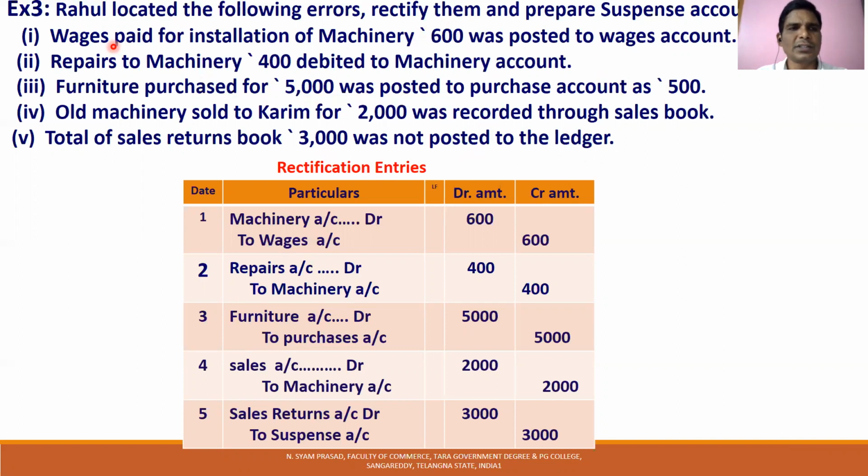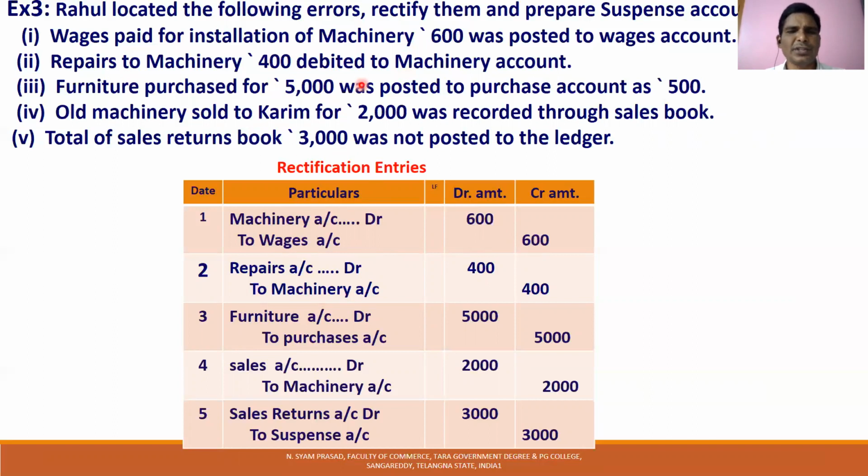They wrote wages account debtor to cash account. That is wrong. What is right? Machinery account debtor to cash account. So cash account is credited. So the wrong debit in wages account is rectified by crediting wages account, and machinery account 600 is debited. So machinery account debtor to wages account. This is the rectification entry.